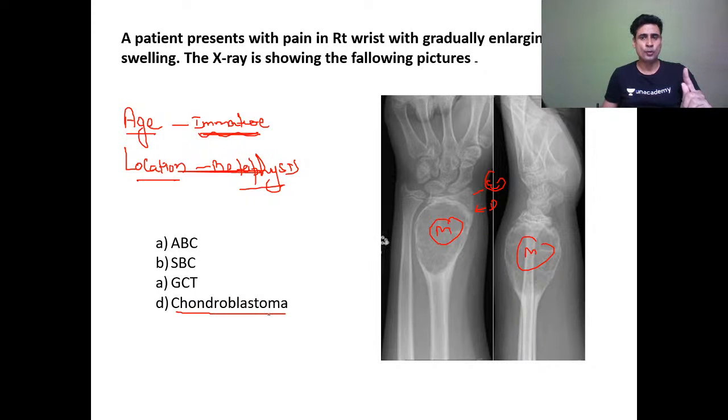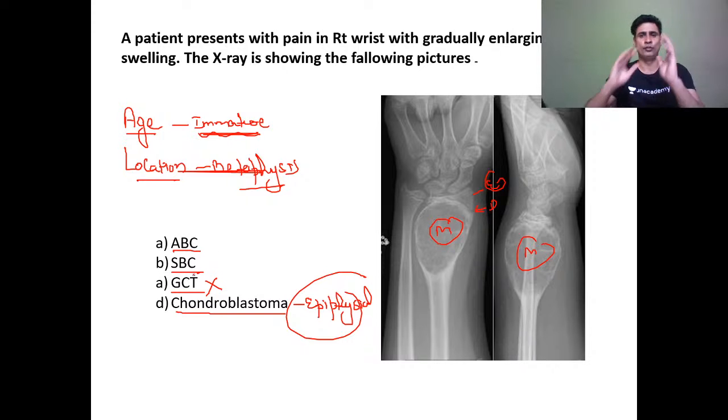Yes, age group is immature, but it is an epiphyseal tumor, not seen in metaphysis. Giant cell tumor, here the age as well as location is not matching. Giant cell tumor is seen at 20 to 40 years of age and is an epiphyseal tumor. Now aneurysmal bone cyst and simple bone cyst, both are seen in immature skeleton and both are metaphyseal tumors.